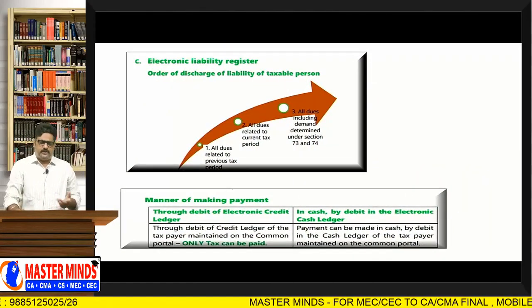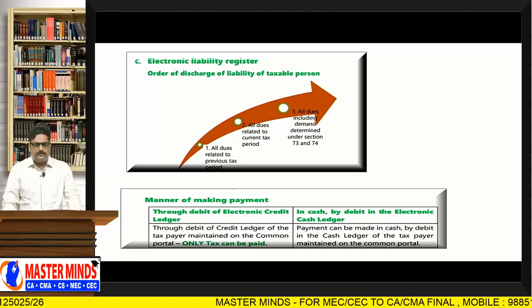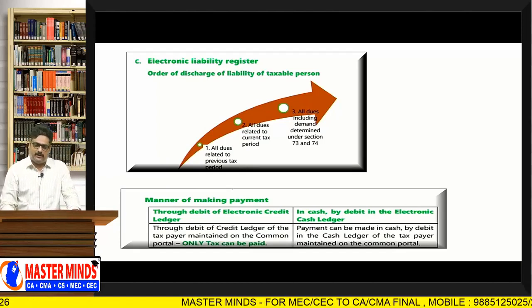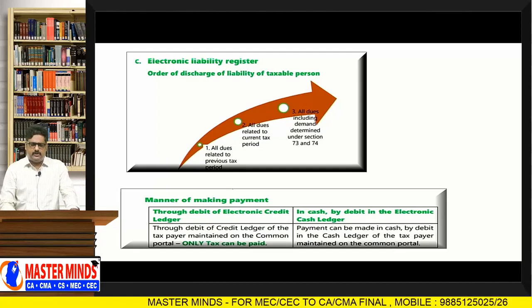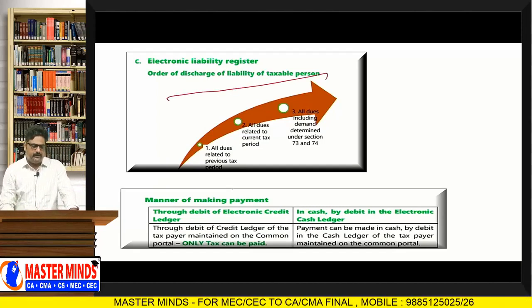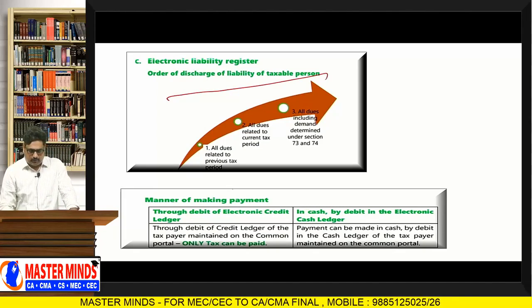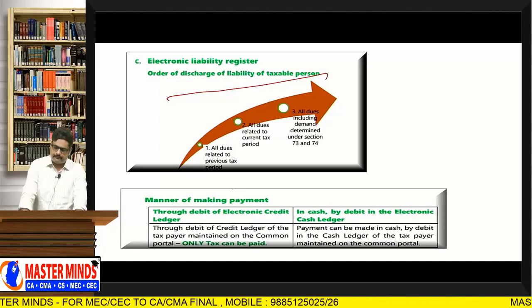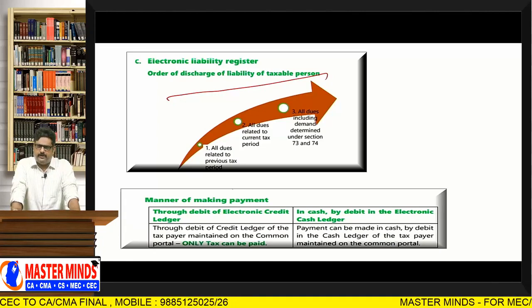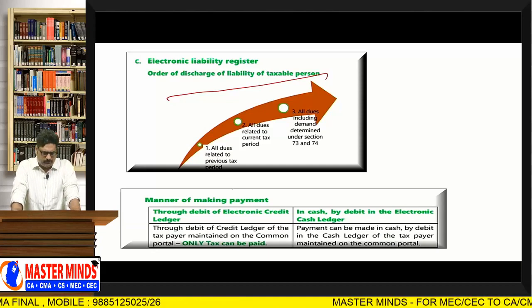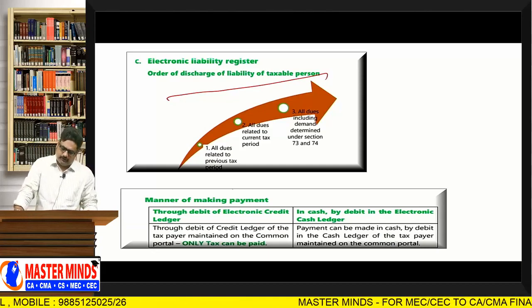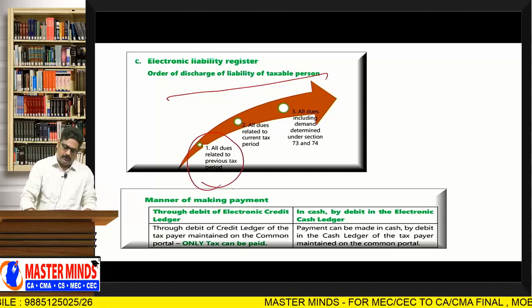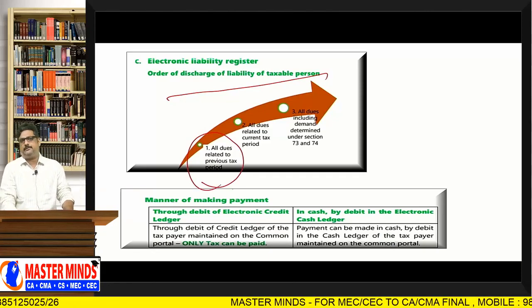And next point is with respect to electronic liability register. What is the order of discharge of liabilities of taxable persons? The position is simple here. First, the order of discharge will be all the dues relating to the previous tax period.